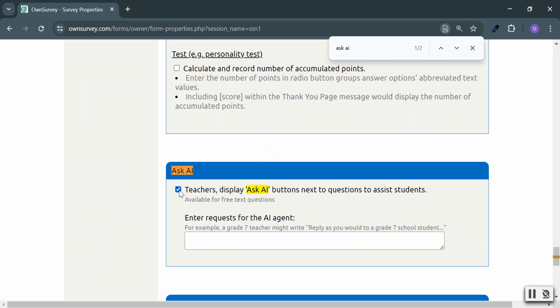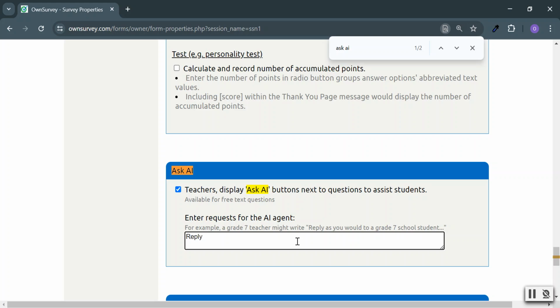We're going to check this button. Teachers display Ask AI buttons next to questions to assist students. Okay. This is available for free text questions. So it's not really available currently for radio button questions or checkboxes, just for free text. Now sometimes we would like general requirements or information to give AI, me as a teacher. So for example, I would write exactly this, what it says here.